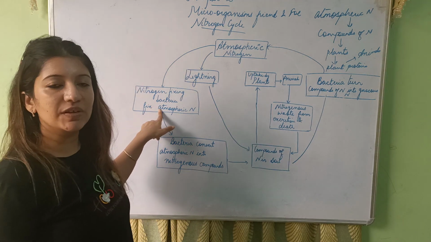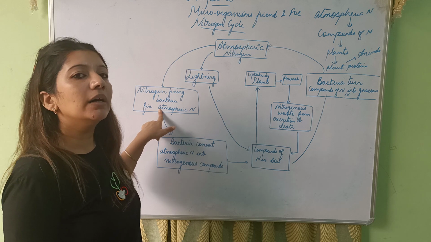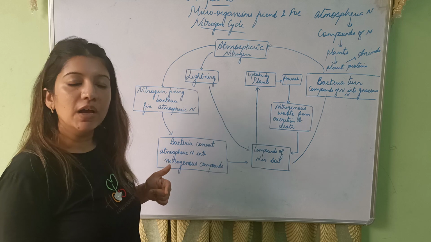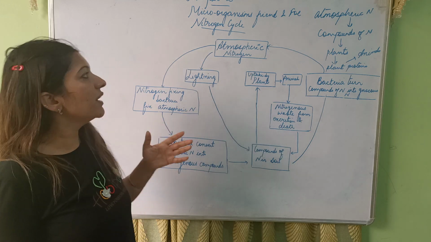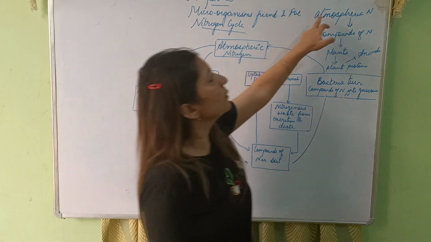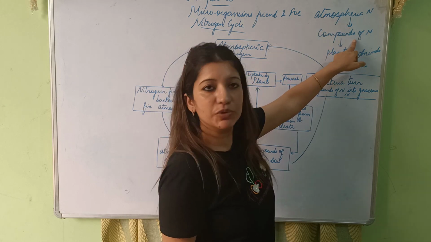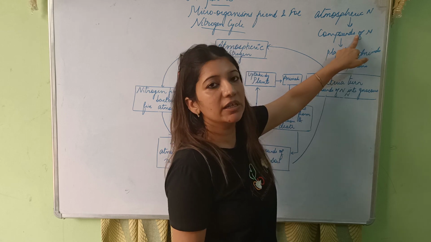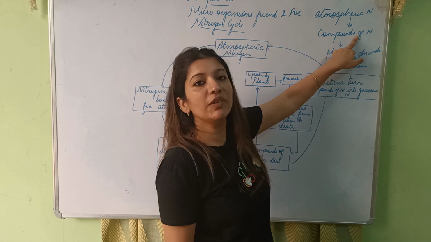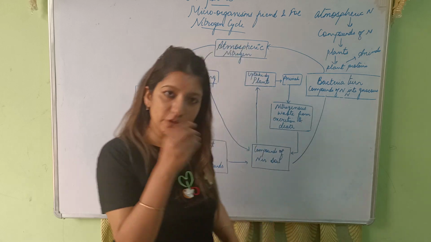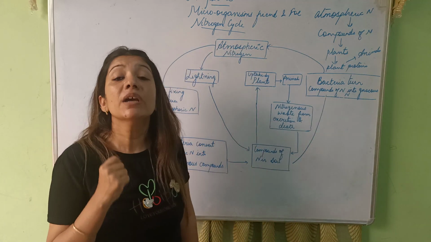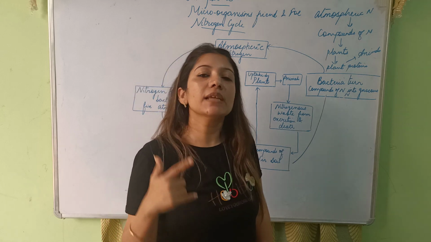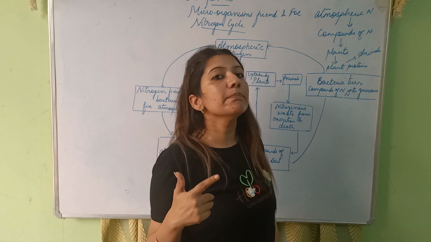This was nitrogen fixation. Nitrogen fixing bacteria like Rhizobium live in the root nodules of leguminous plants. What do they do? They convert atmospheric nitrogen into compounds of nitrogen. Who does this? The Rhizobium bacteria does this. It lives on the roots of leguminous plants. Now which are the leguminous plants? Peas and beans. And leguminous plants and bacteria share a symbiotic relationship.